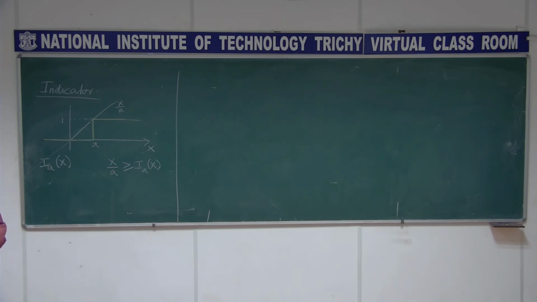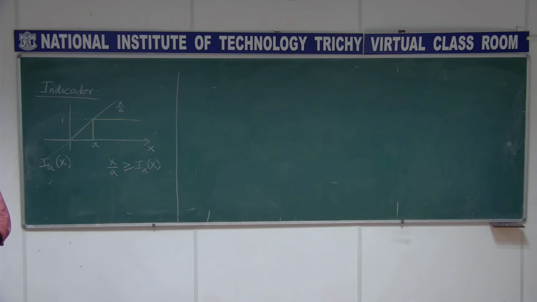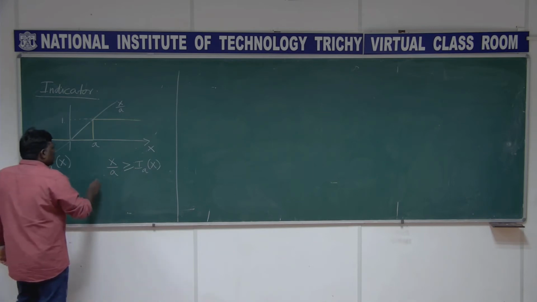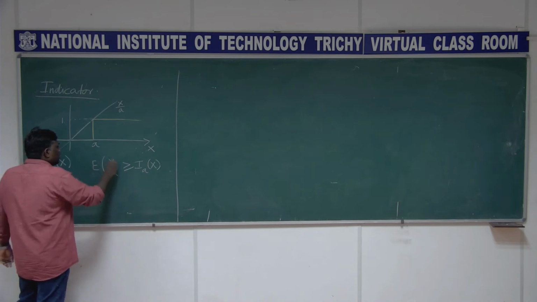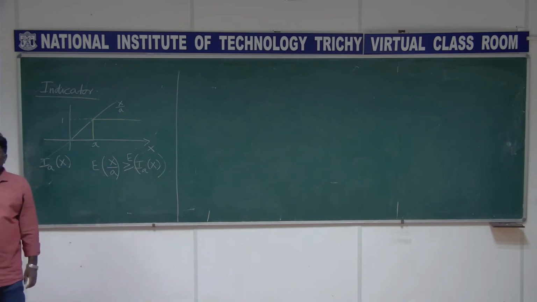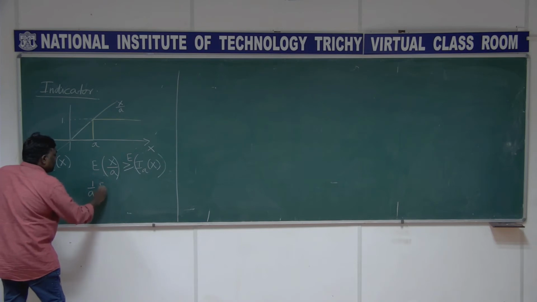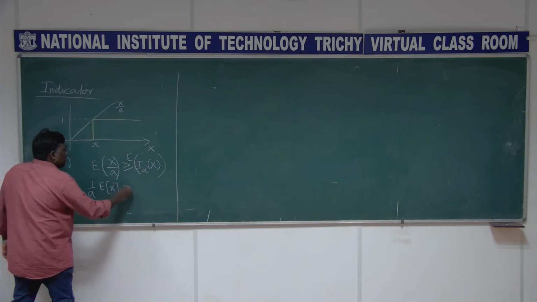This is even true for x ranging from minus infinity to plus infinity, even though I have drawn it for the positive side. So this is a general expression: x by a is always greater than or equal to Ia of x. Now I want to take the expectation operator on both sides here, and the right side is 1 by a expectation of x.